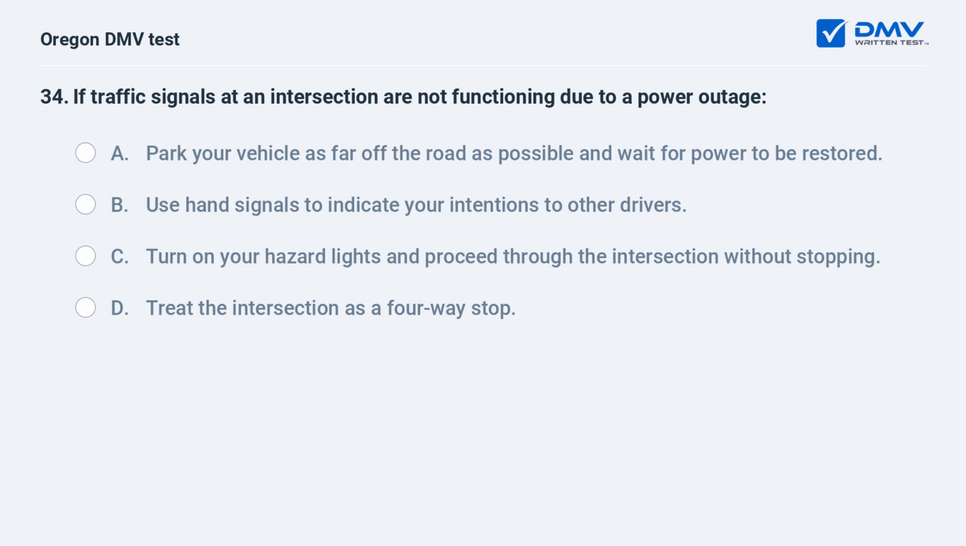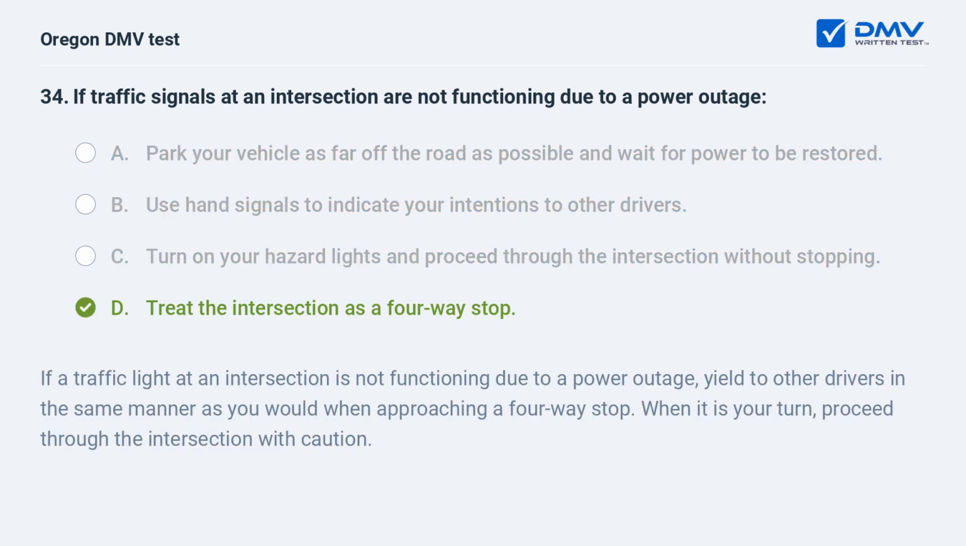If traffic signals at an intersection are not functioning due to a power outage: A. Park your vehicle as far off the road as possible and wait for power to be restored. B. Use hand signals to indicate your intentions to other drivers. C. Turn on your hazard lights and proceed through the intersection without stopping. D. Treat the intersection as a four-way stop.